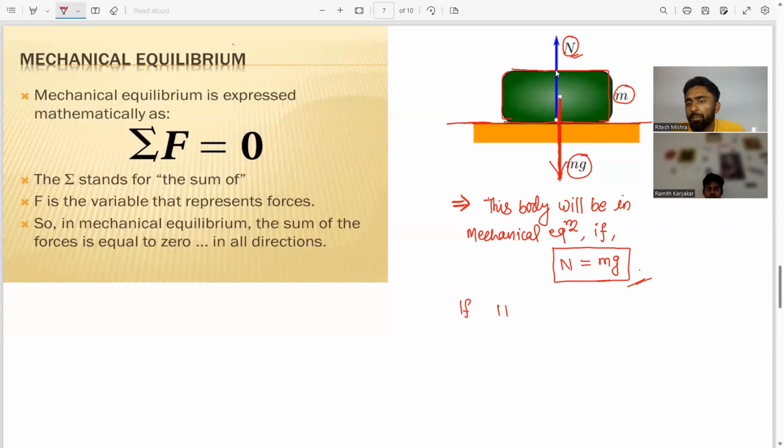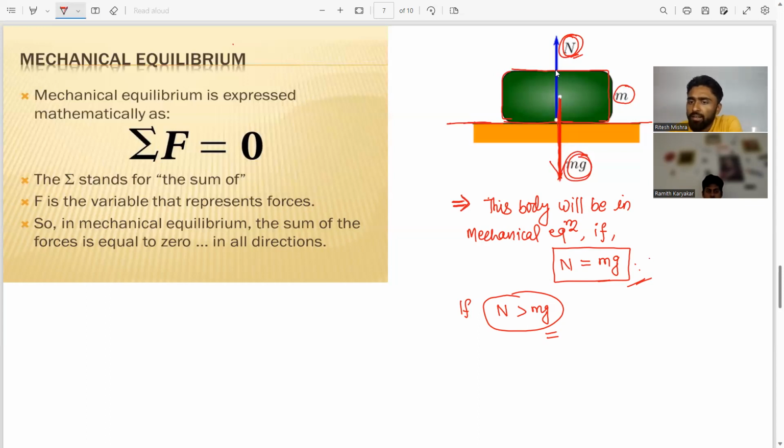But suppose normal reaction becomes greater than mg, what happens? Then the body will go upward, because normal reaction is greater, so the body will not be in equilibrium. Equilibrium means the body remains at that position. So for mechanical equilibrium, the forces acting on that body must be equal: N is equal to mg.